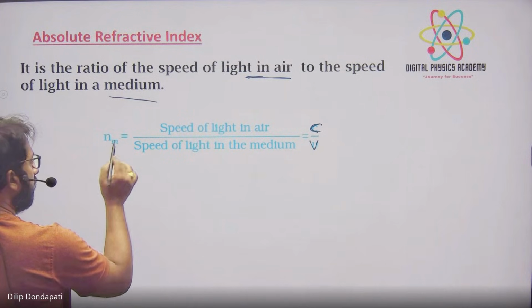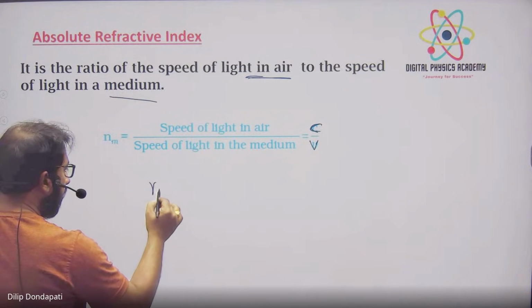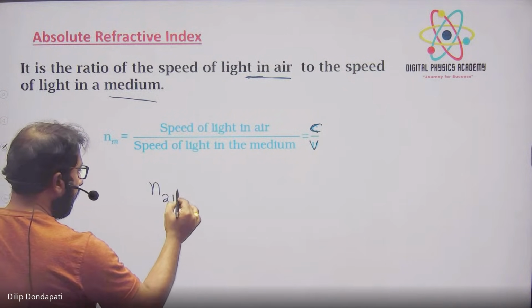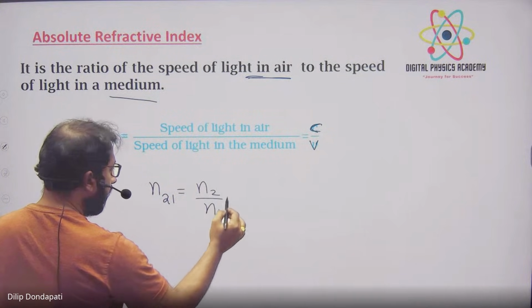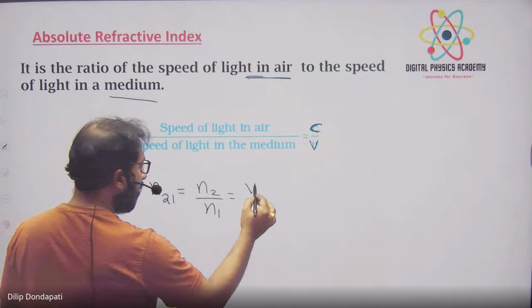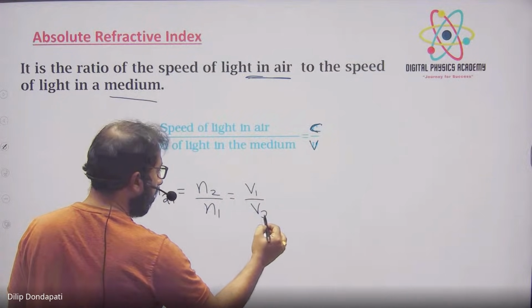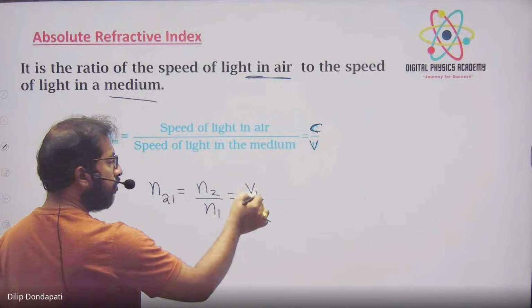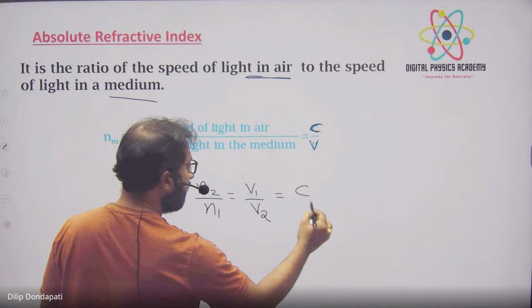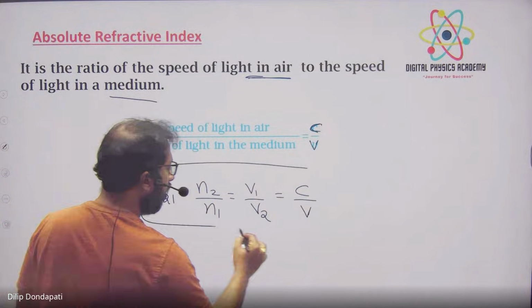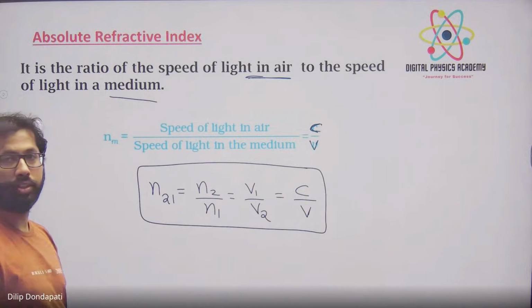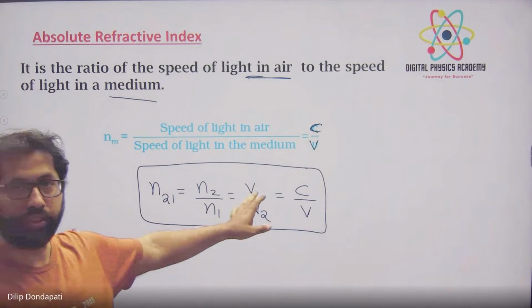Okay, so the final formula you have to understand, this is n21, right? Second medium with respect to first medium. Look, the final formula is n21 is equal to n2 by n1, right? That is equal to v1 by v2. If the first medium is air, instead of v1 we have to put c, and for the second medium, v. Okay, this is the final formula of refractive index you have to remember. You can solve numericals based on this.